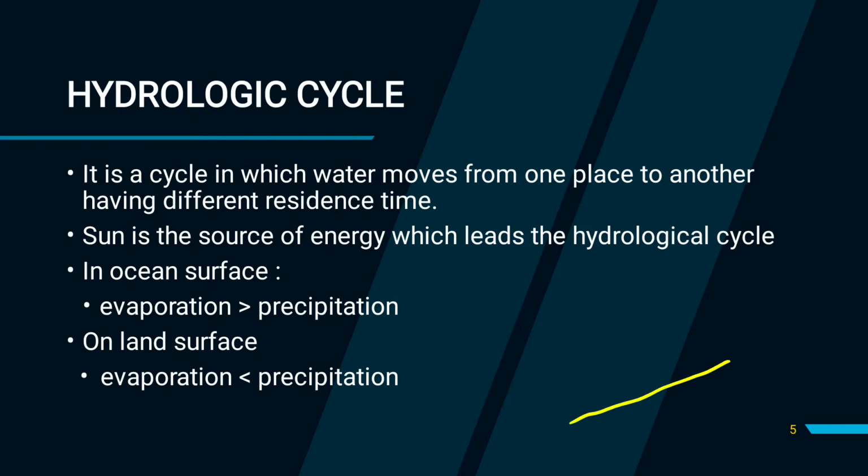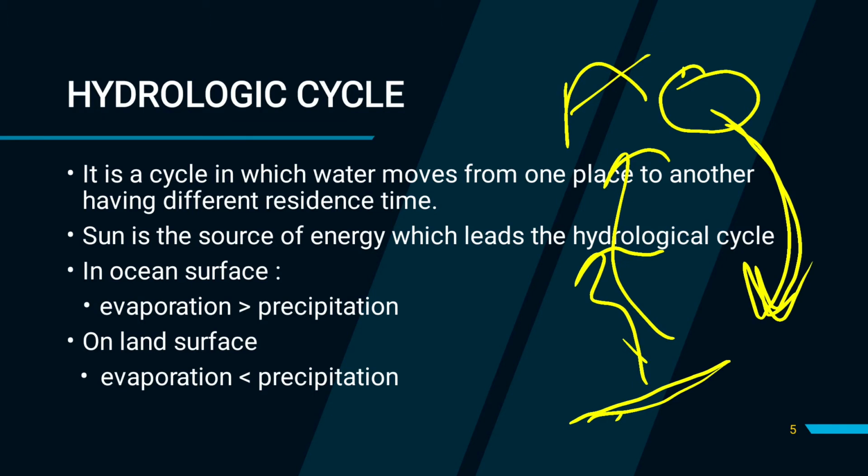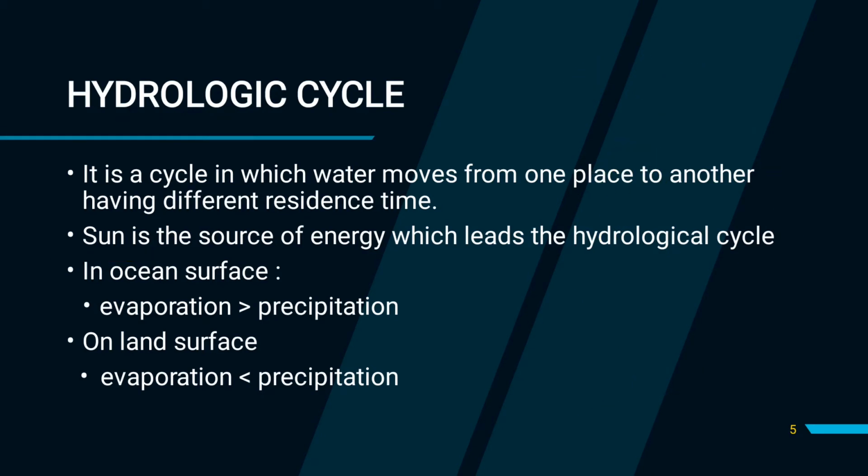And this hydrologic cycle, that is water from the ocean to the atmosphere, then forming clouds and again coming back to the ocean, is driven by the sun's energy, that is by solar energy only. On the ocean surface, evaporation is greater than precipitation, and on the land surface, evaporation is less than precipitation.